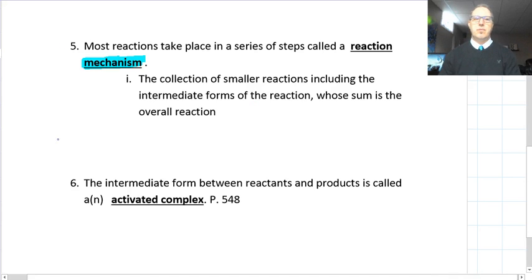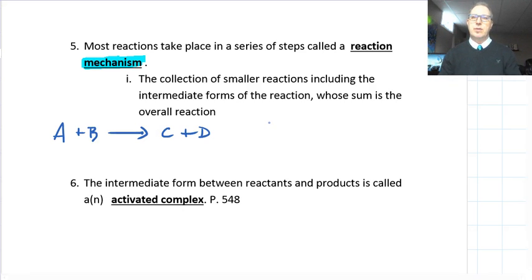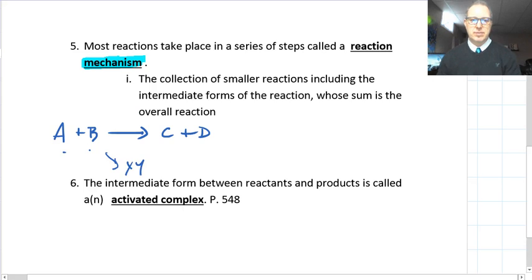So very seldom do we have A plus B going directly to C plus D, let's say. Very seldom is it a one step reaction. A lot of the time, A and B will get together and form something else, and then these will combine and there'll be other things, and then eventually it'll come back to your final products.